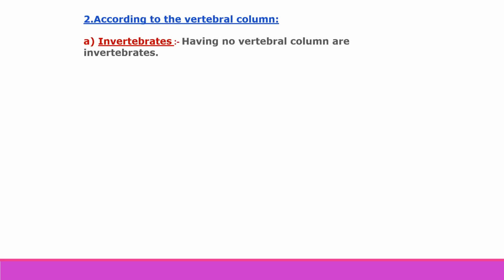Now, the second criteria for classification of animals is according to the vertebral column. Vertebral column is the presence of a backbone. Some animals have backbones and some do not have a backbone. So, according to that, there are two types of animals, that is invertebrates and vertebrates. Invertebrates means having no vertebral column. For example, earthworm, snail, starfish, cockroaches, etc.